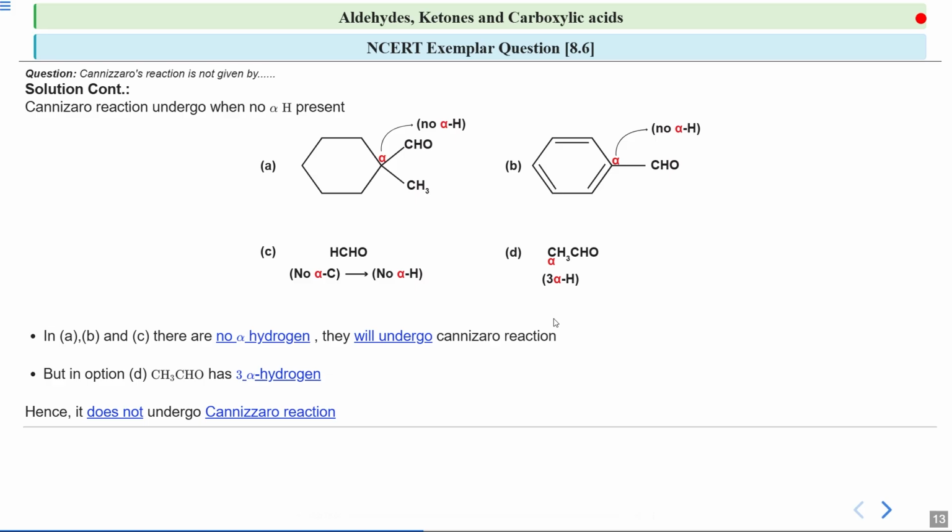Okay, so is it clear? You need to know what the main condition is. The key takeaway is that only aldehydes without alpha hydrogen can participate in this reaction, because this D one has alpha hydrogen, so it will not undergo Cannizzaro reaction.